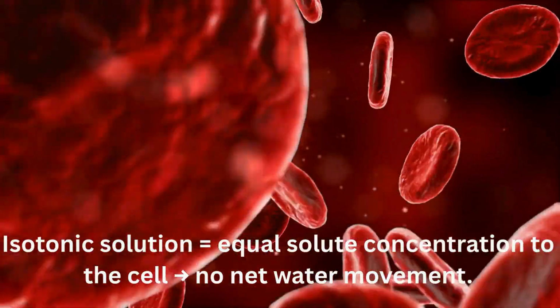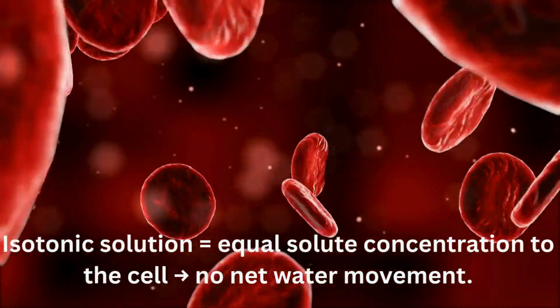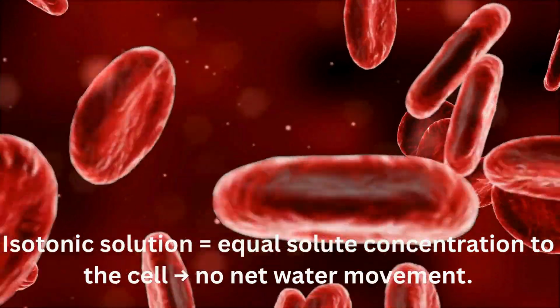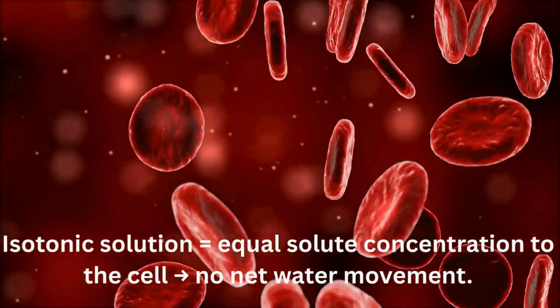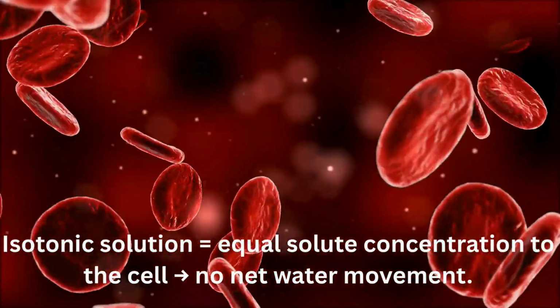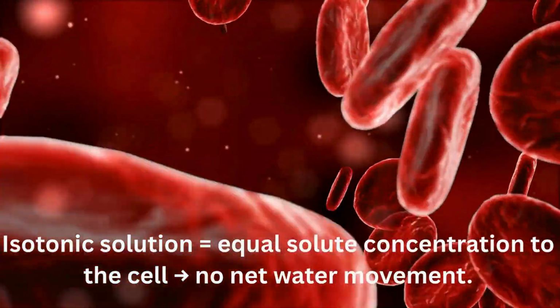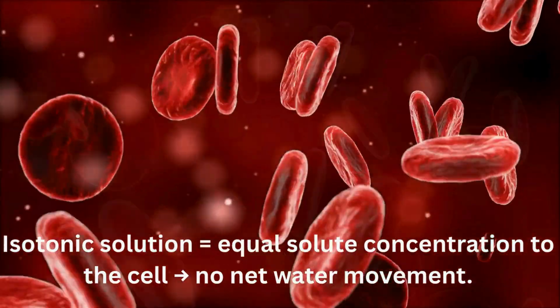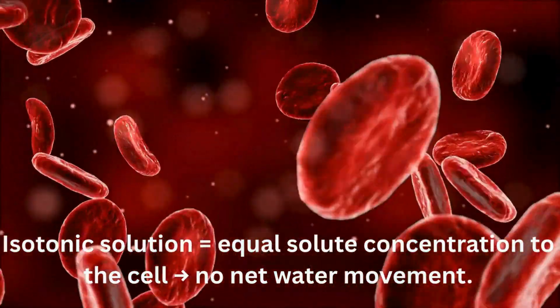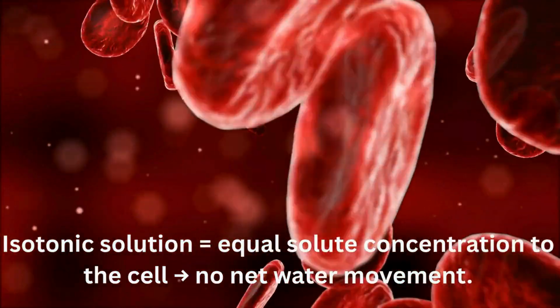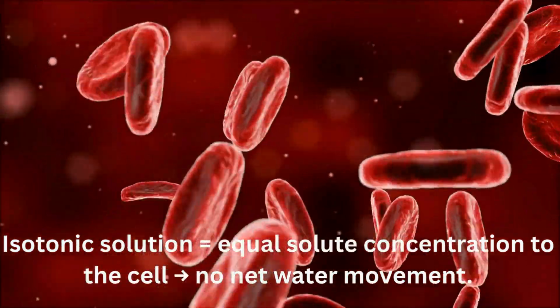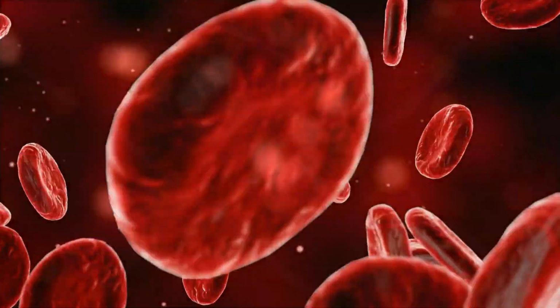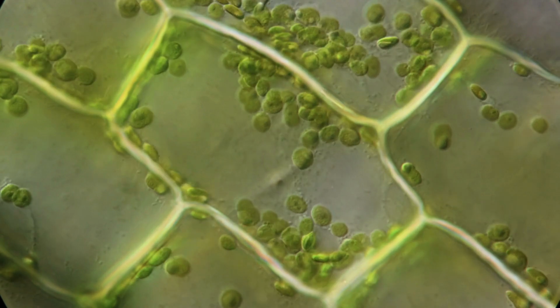In an isotonic solution, solute concentration is equal inside and outside the cell. Water still moves both directions, but movement is balanced. So there is no net movement of water. The cell maintains normal shape and function. Human blood plasma is normally isotonic with red blood cells. That keeps cells healthy. Osmosis is important in plants.